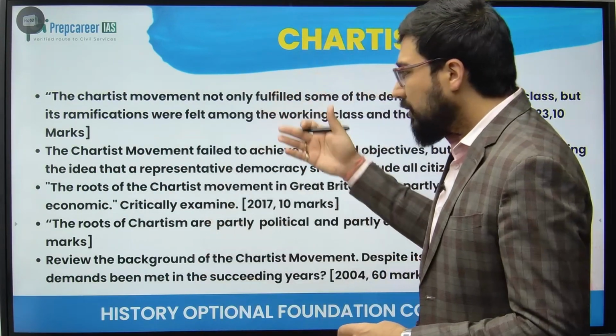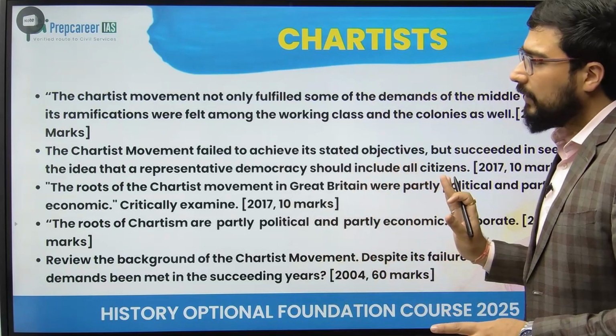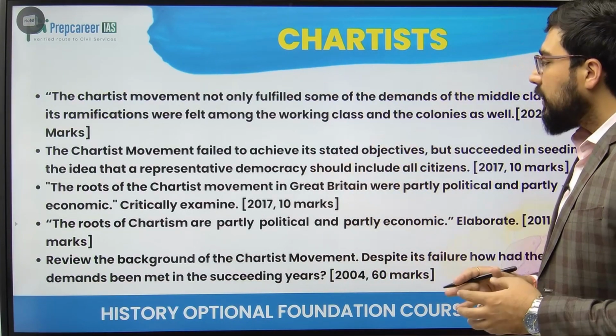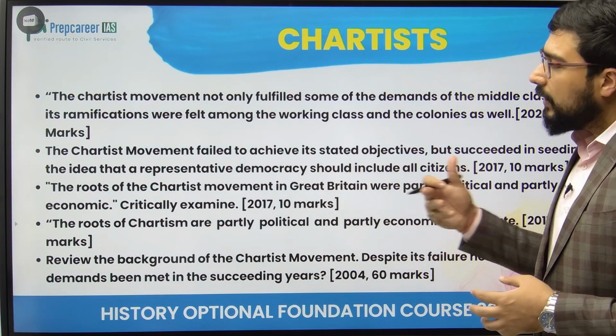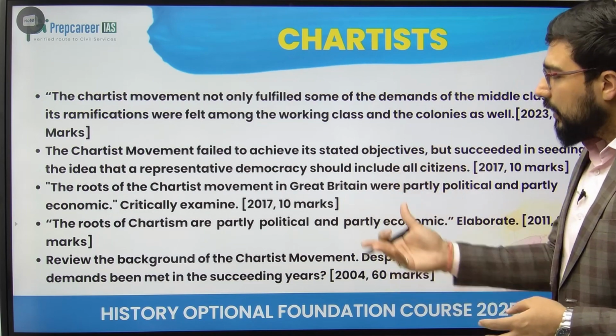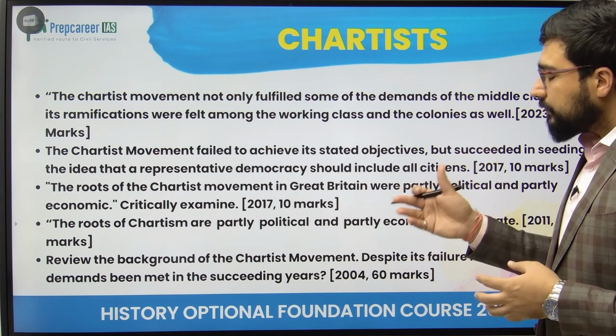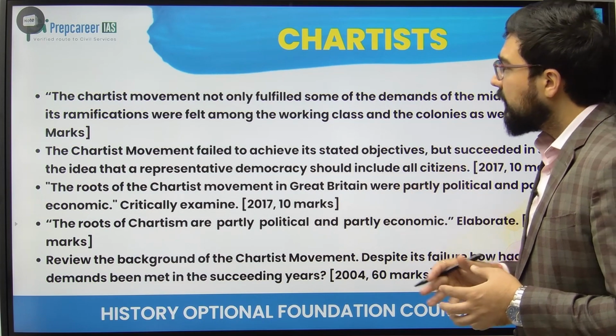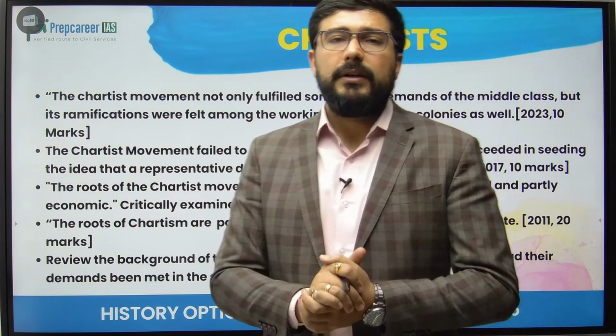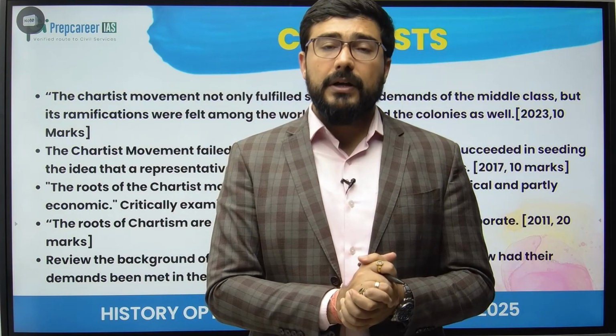तो यही सब इसके कैटेगरीज ऑफ क्वेश्चन है, कोई इसमें ज़्यादा दिक्कत वाला क्वेश्चन है नहीं. The roots of Chartist movement in Great Britain were partly political and partly economic. Roots were same question आ गया है. Review the background and despite its failure, how had their demands been met in the succeeding years. So इतना ही क्वेश्चन है इस स्पेसिफिक थीम पे, but please try to understand.